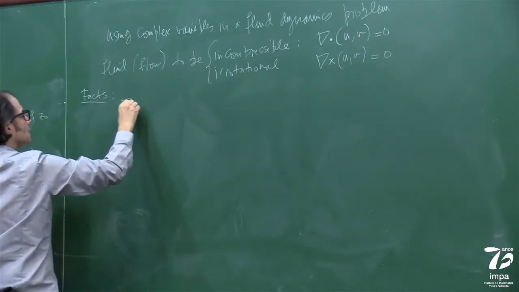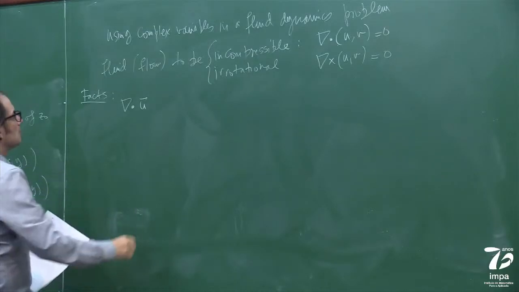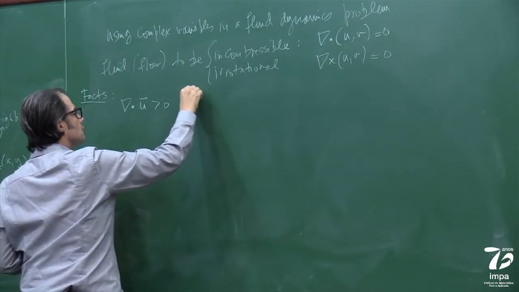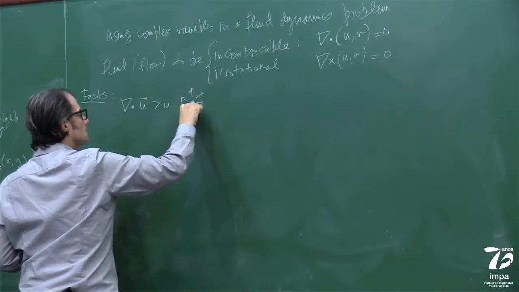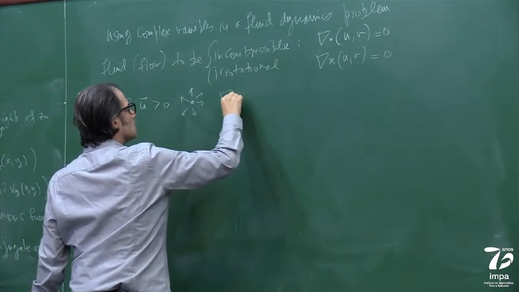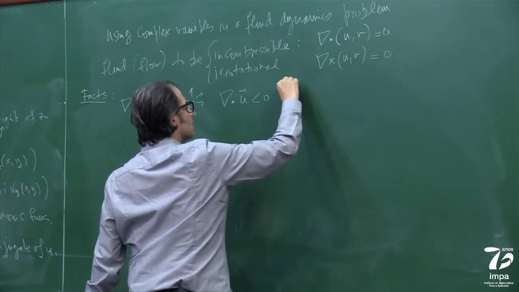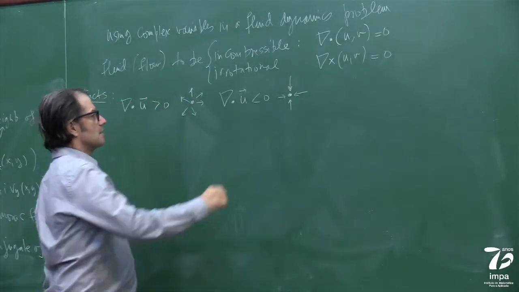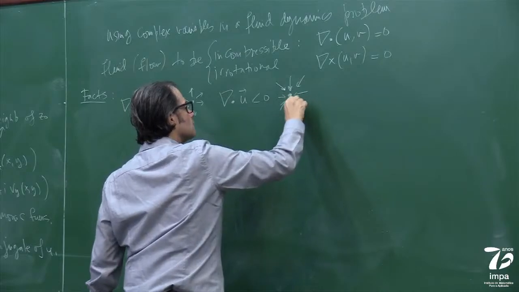If the divergence of u, the vector u, is greater than 0, then locally the flow is diverging like this, and that's why the name is divergence. If the divergence is negative, locally it looks like this, like a flow that's converging to a point.